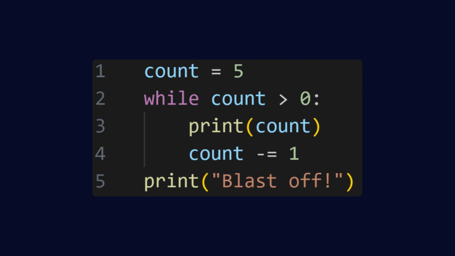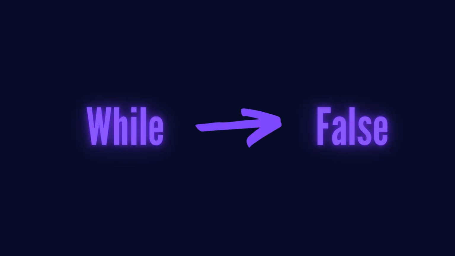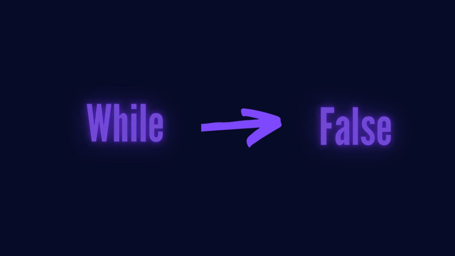In this code, we set count to 5 and use the while loop to keep printing the value of count as long as it's greater than 0. After each print, we subtract 1 from count with count -= 1. Once count reaches 0, the loop stops, and we print blast off. One tip for while loops, make sure the condition will eventually become false, or your code will run forever. That's called an infinite loop, and while it sounds cool, your computer might not appreciate it.